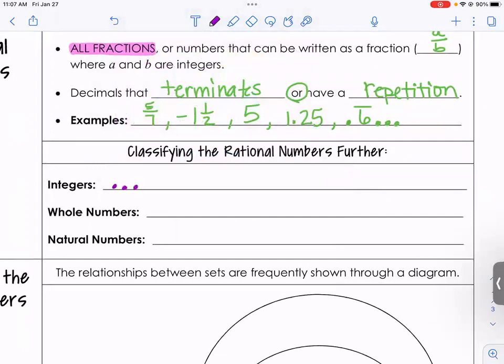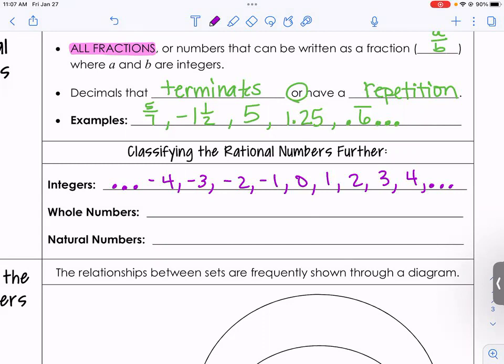Our integers. Because it continues in both directions. So negative, positive, 0, but numbers that, how do I want to say it? Like we don't have pieces.